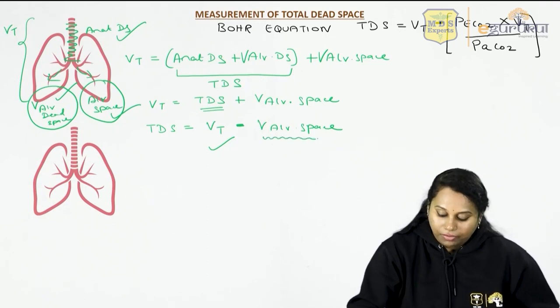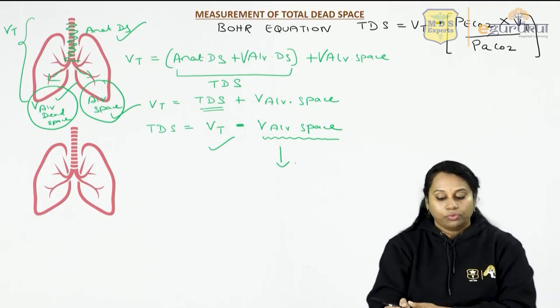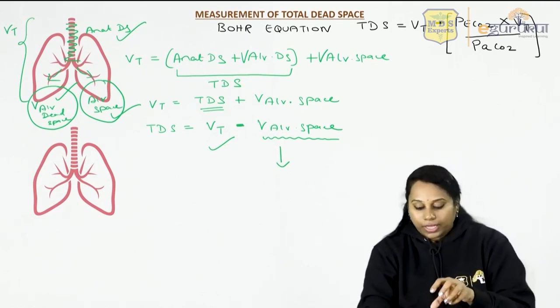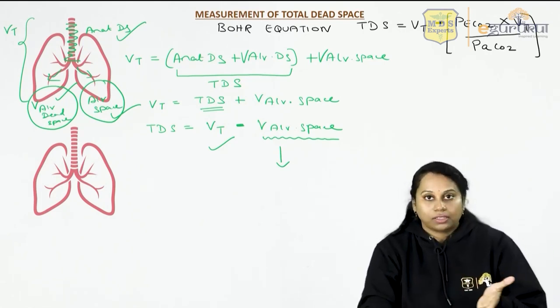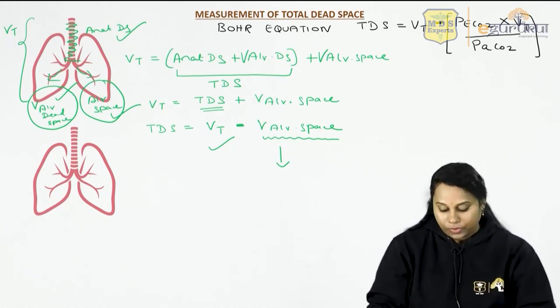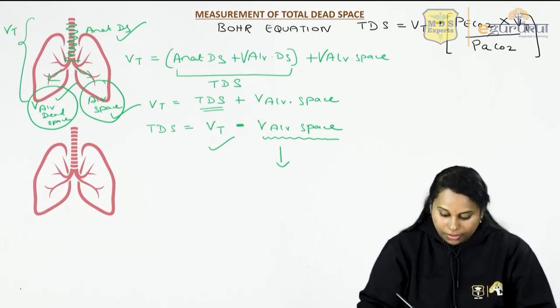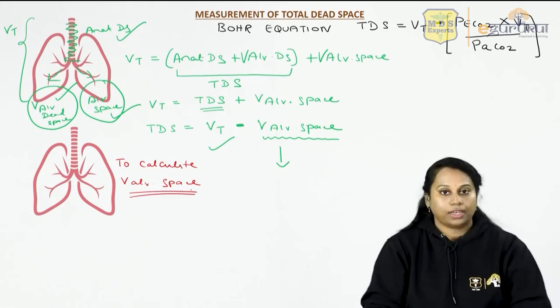Volume of alveolar space. How will you calculate volume of alveolar space? So now we'll see how to calculate this volume of alveolar space. By spirometer, you can calculate this VT, tidal volume. Alveolar space, how will you calculate? So this is the method to calculate alveolar space. So how will you calculate?